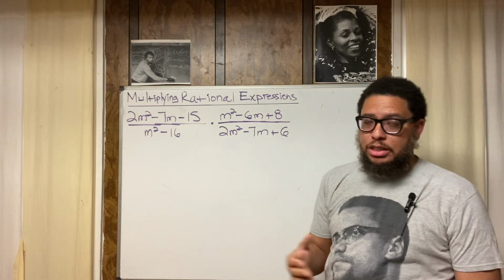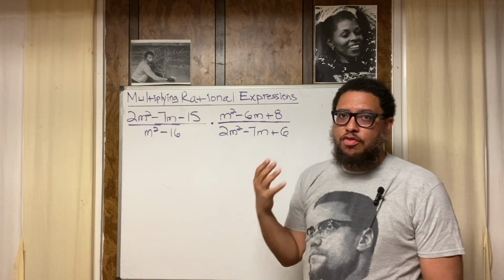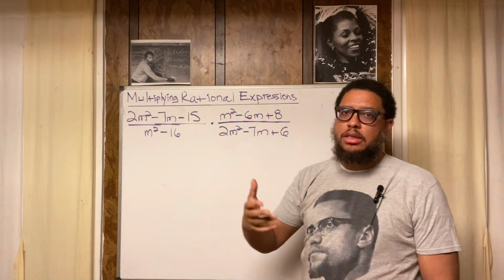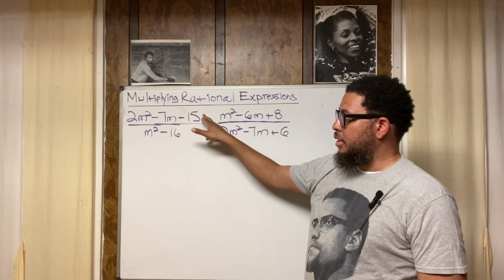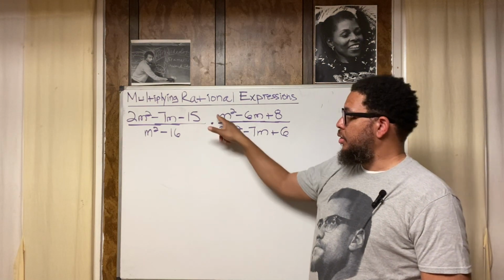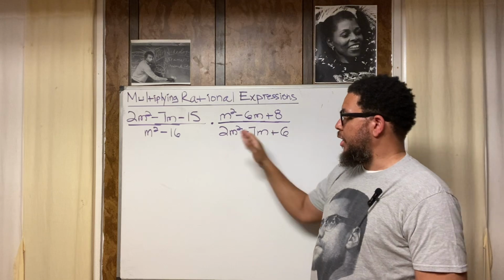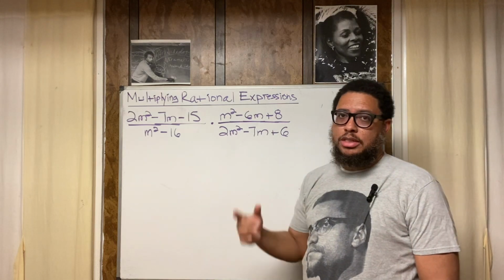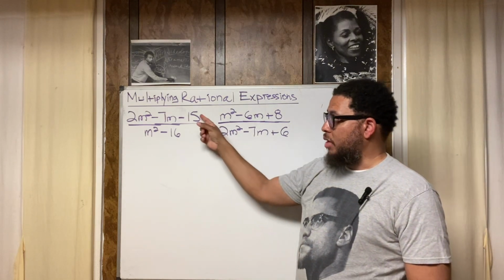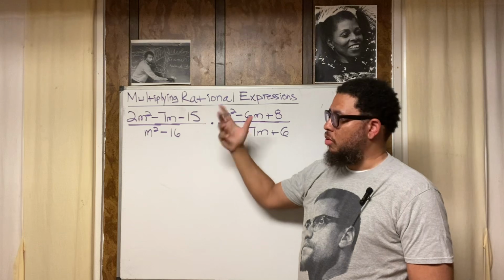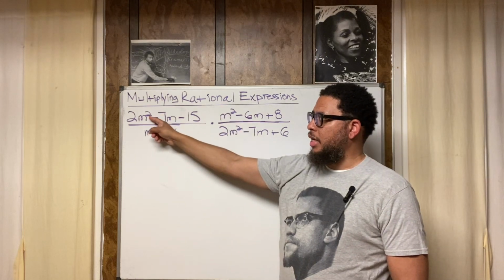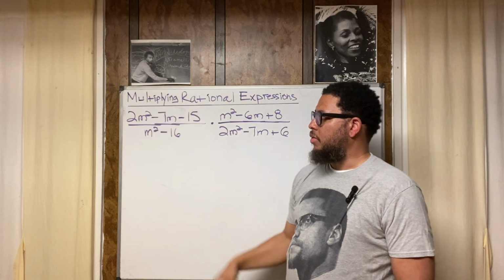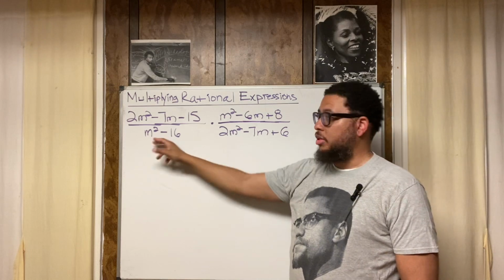What is a rational expression? A rational expression is another way to say fraction. It's kind of a fancier way to say fraction. Numerator, denominator. Sometimes the denominator and numerator is just a single digit. Sometimes you have a whole quadratic trinomial. Why is it quadratic? Because the biggest exponent that any of these terms has is a 2. This is a quadratic, but this is a binomial because it's only got two terms.